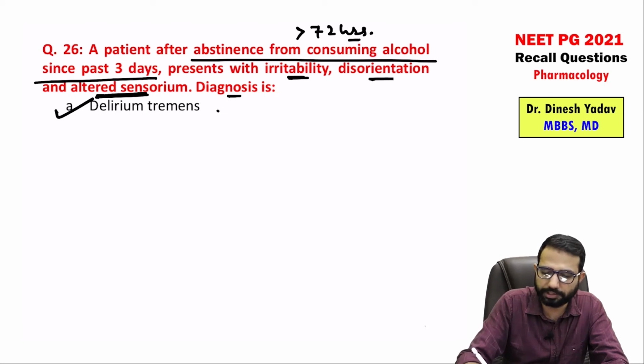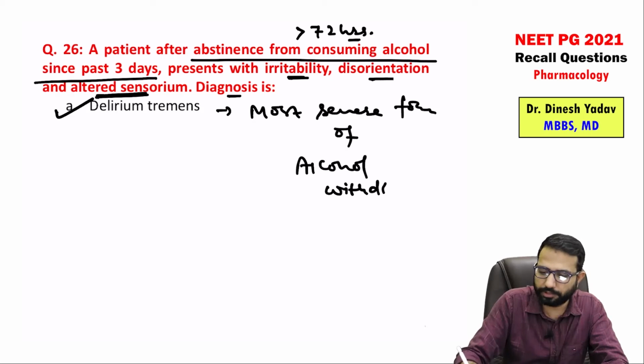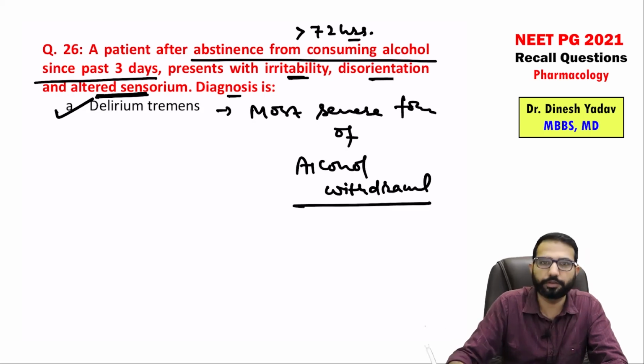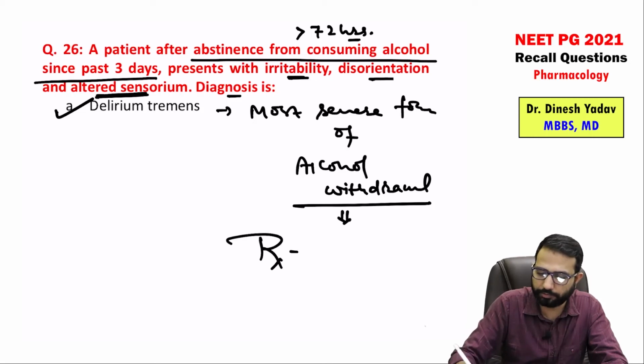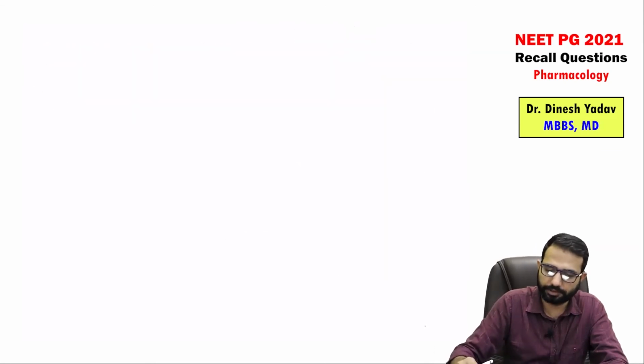It is the most severe form of alcohol withdrawal. So what is the treatment? The treatment for this severe form of alcohol withdrawal is benzodiazepines. Benzodiazepines, right? So this was, you can say, psychiatry integration.